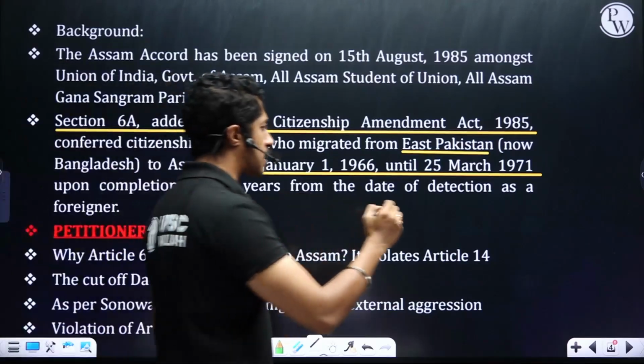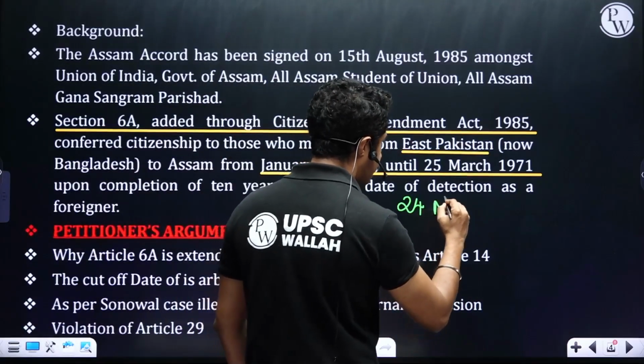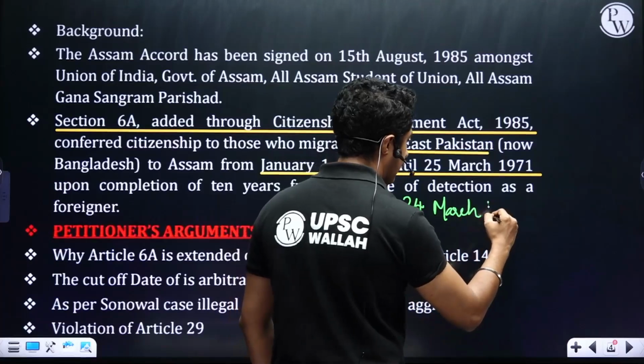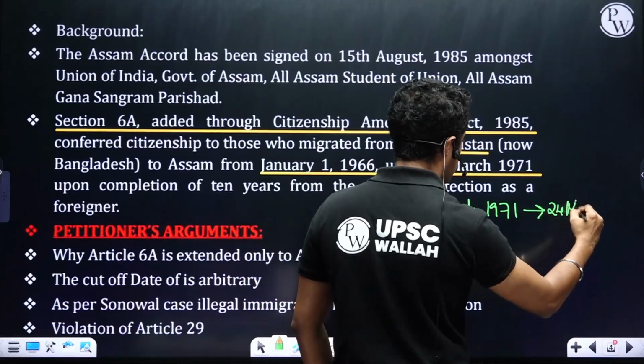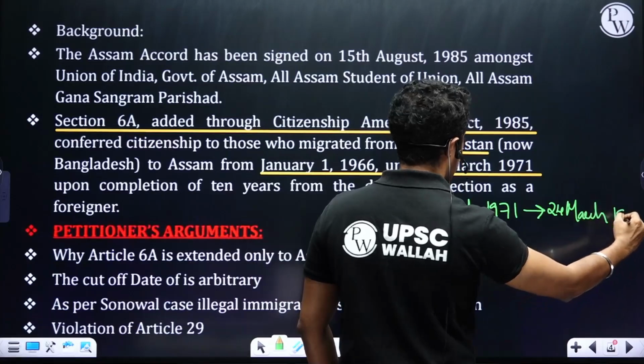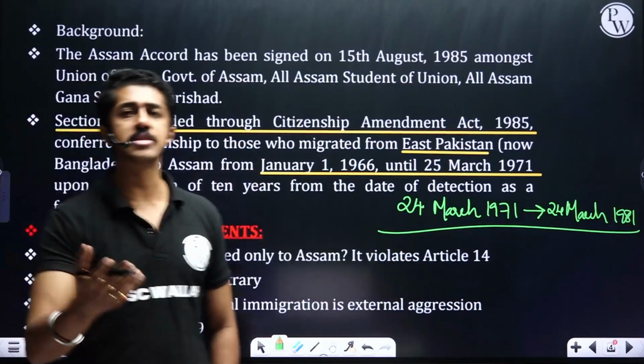It simply means that if somebody came even on March 24, 1971, and they have completed 10 years, in 1981, they will be considered a citizen. They will be conferred with citizenship.